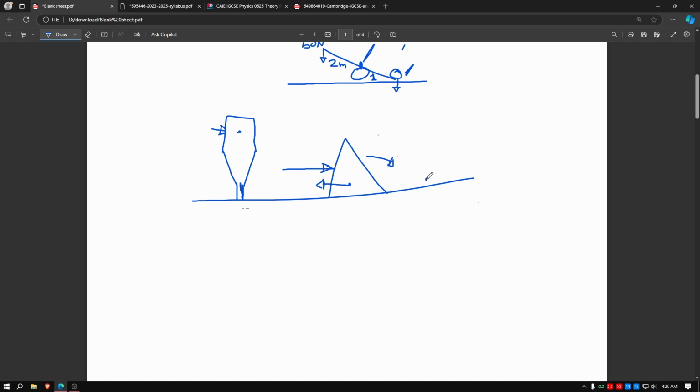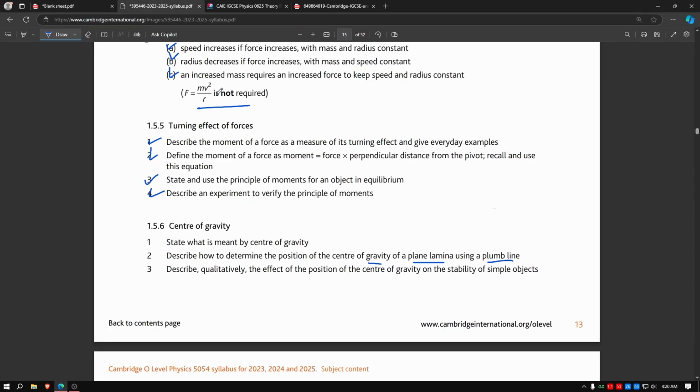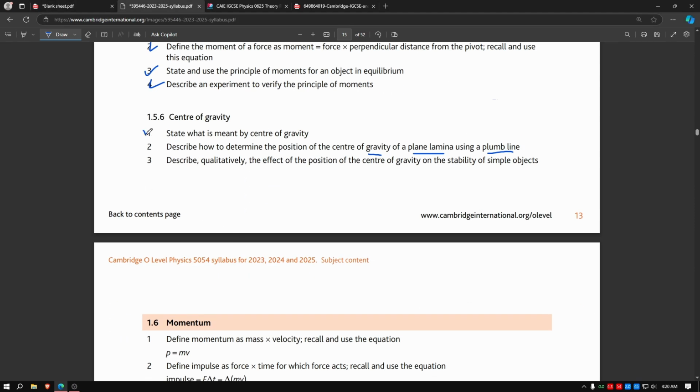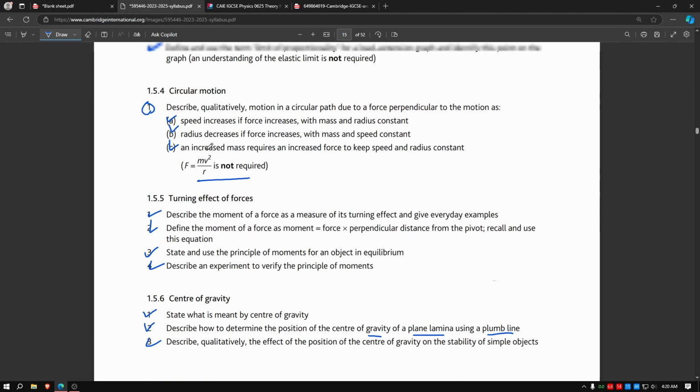If the center of gravity is closer to the ground, it means the object is very stable, it will take a lot of force to push it over. If the center of gravity is very high from the ground, that means it is an unstable object. This is done, and this is basically it.